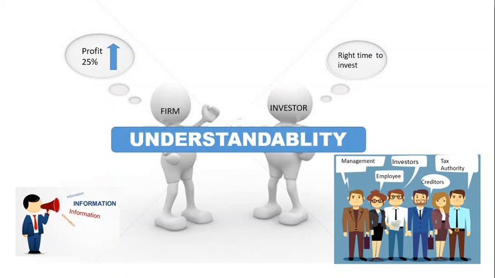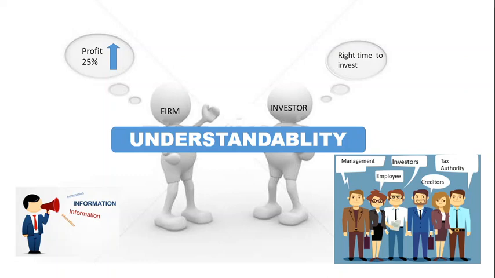Accountants should present the comparable information in the most intelligent manner without sacrificing relevance and reliability. So, understandable here means to make it meaningful, to make it simple, to make it the way it is supposed to be received by the receiver. Means the sender, whatever he is thinking, the receiver is getting the same message in the same way he is interpreting the message. That is called understandable.